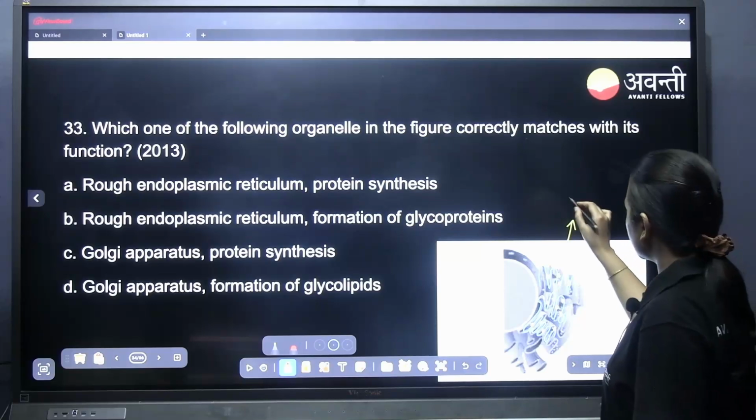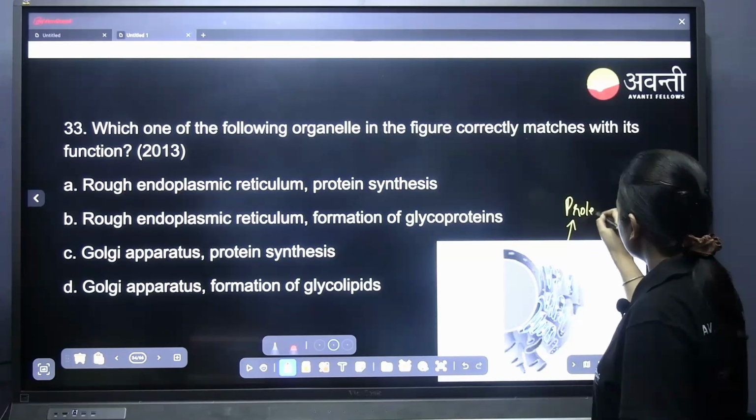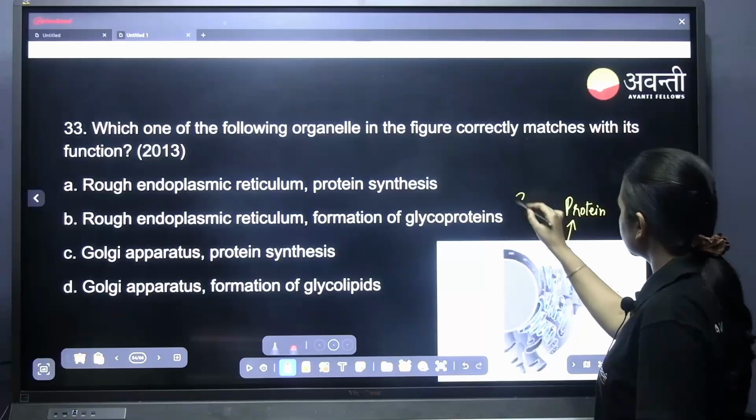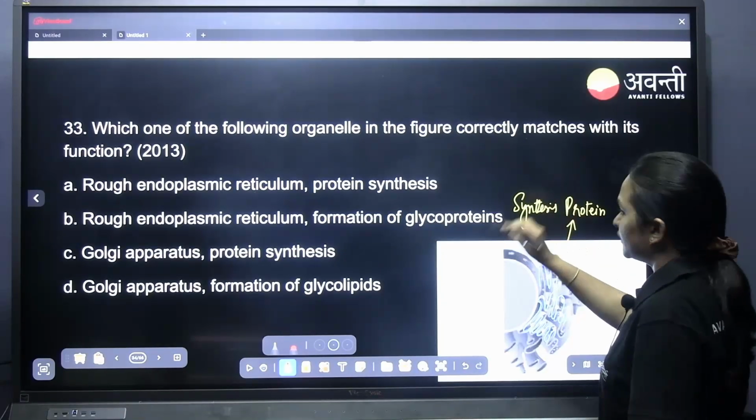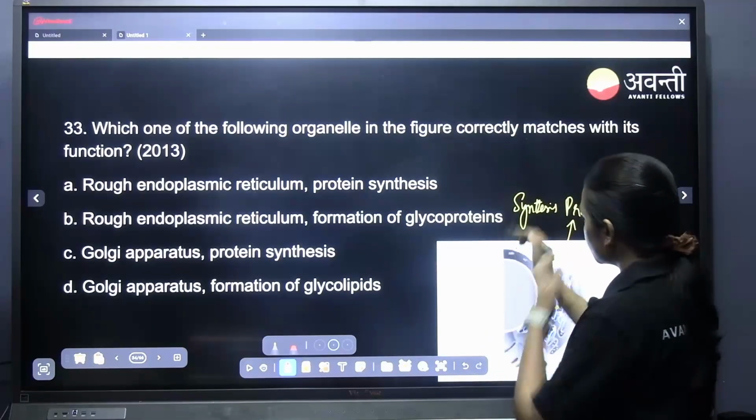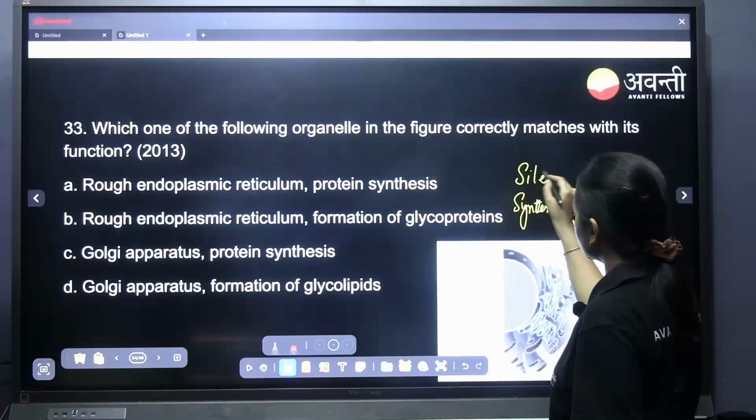And what is the function of rough endoplasmic reticulum? It synthesizes protein. Not, I mean, this definitely does not synthesize protein. It forms the site for synthesis of protein, right?